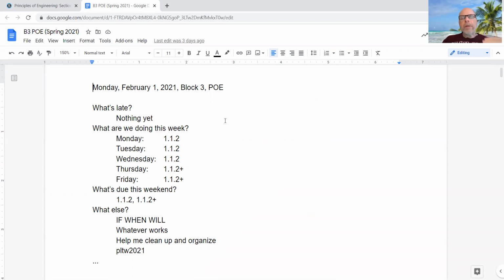What's late? Every Sunday night at midnight is a due deadline. If we had had an assignment due last night at midnight, it would now be late. Well, we didn't, so it's not. However, a week from now, after next Sunday midnight, whatever we're doing this week will then appear on the late list.